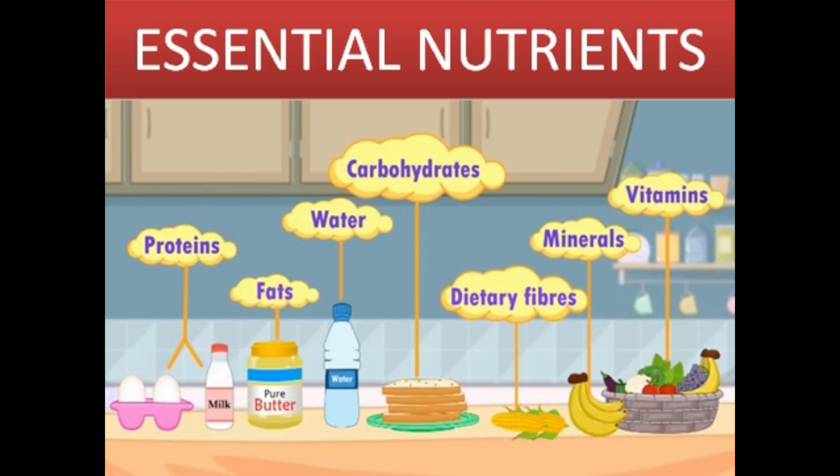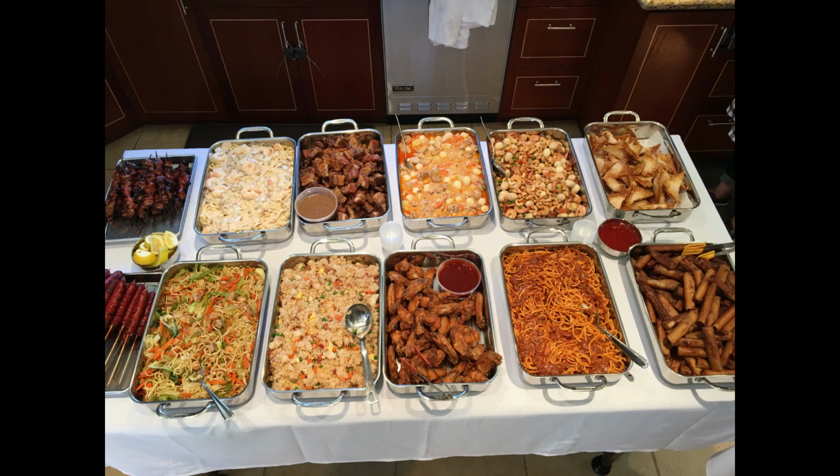Our diet must contain essential nutrients such as proteins, carbohydrates, fats, vitamins, and minerals. We should not overcook food because it destroys the nutrients in the food. Store food properly.